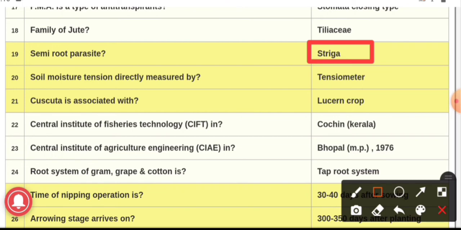Question number 20. Soil moisture tension is directly measured by, and the answer is tensiometer. Tensiometer is also known as atmometer, and this tensiometer measures the soil moisture tension directly, and it is used in coarse soil, and the practical limit for its utilization is up to 0.8 bar, and this tensiometer was discovered by Richards and Gardner.